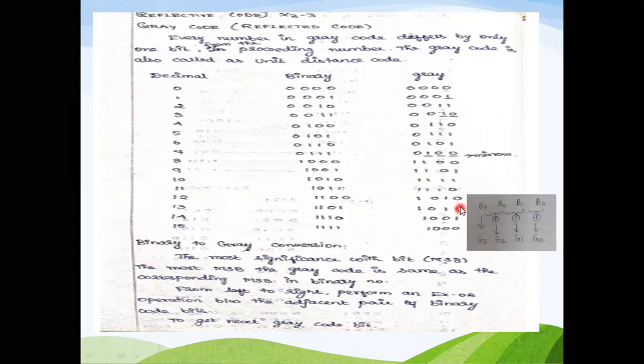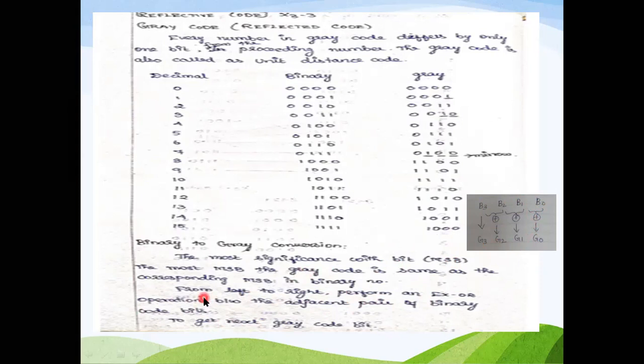So what have they said here? The MSB is the same. Now B3 and G3 are the same. I have mentioned the arrow: this B3 is the same as that of G3. So from left to right, perform the XOR operation between the adjacent pair of binary code bits, and you will get the next corresponding gray bit. So XOR B3 and B2 to get G2, XOR B2 and B1 to get G1, XOR B1 and B0 to get G0. This is how you can represent a given binary number in gray.